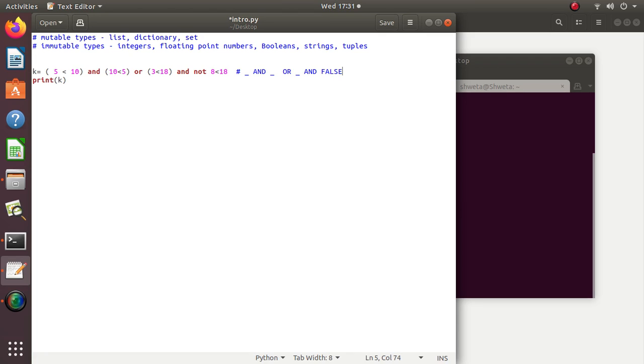Then 5 less than 10, starting from here, this is true. So I will put true. Then second expression, 10 less than 5 is false. So here I will put false.